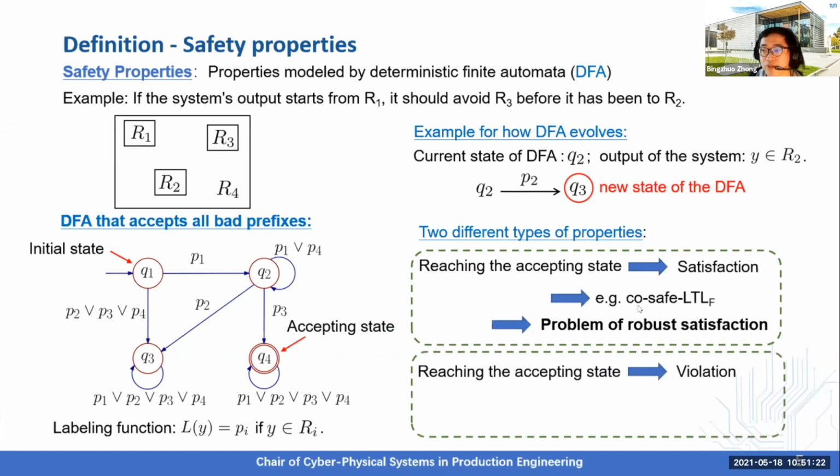In some situations, reaching the accepting state may mean violation, for example those that can be modeled by safe linear temporal logic on finite traces. This is an example of this kind of property. Accordingly, we focus on the problem of worst-case violation, and we expect that we can find an upper bound for the violation probability.